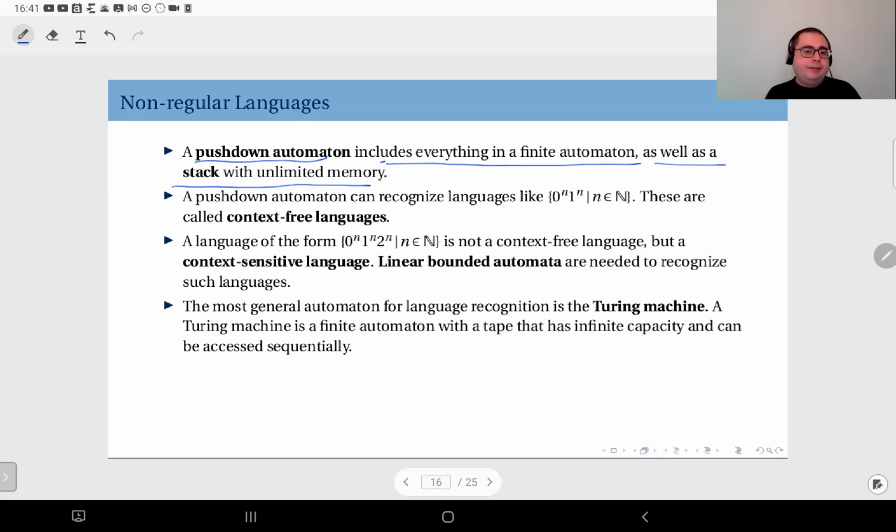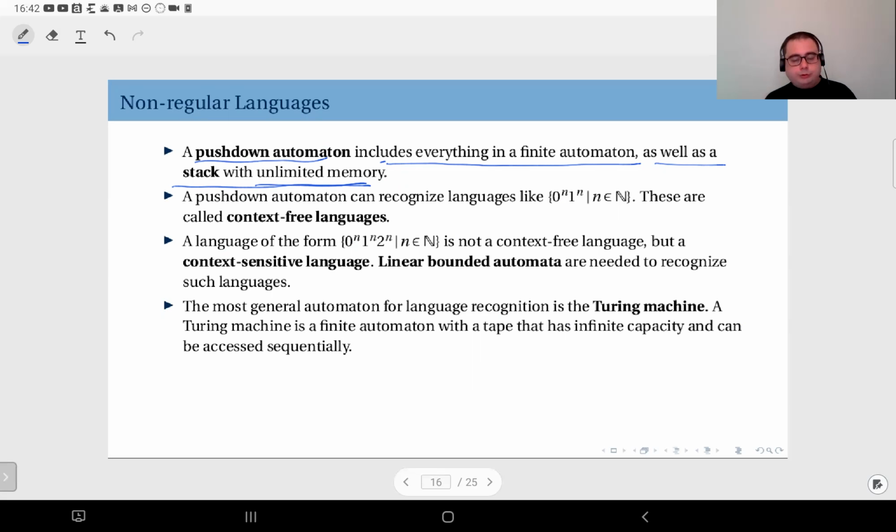Now you have a separate memory unit apart from your states. You have a stack, so you can push and pop values to your stack, and essentially the capacity of the stack is not limited. So that is how you come up with a structure that can recognize such languages.